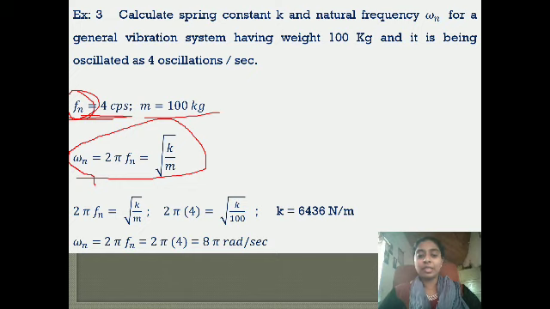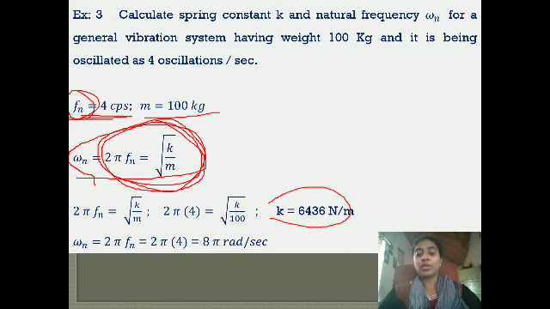So from this relation, 2 pi fn is equal to root of k by m, with fn as 4 and m given as 100, we get the stiffness k is equal to 6436 Newton per meter. Now apply the relation omega n is equal to 2 pi fn, and you get omega n is equal to 8 pi radians per second.